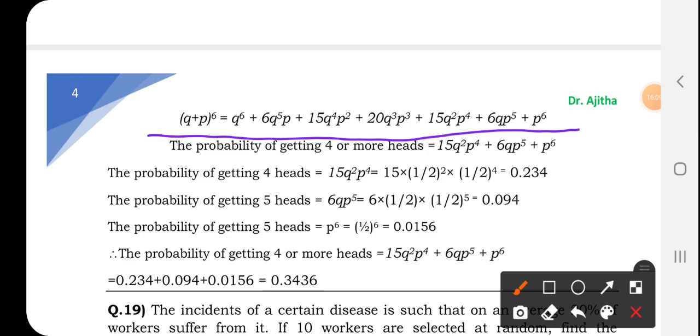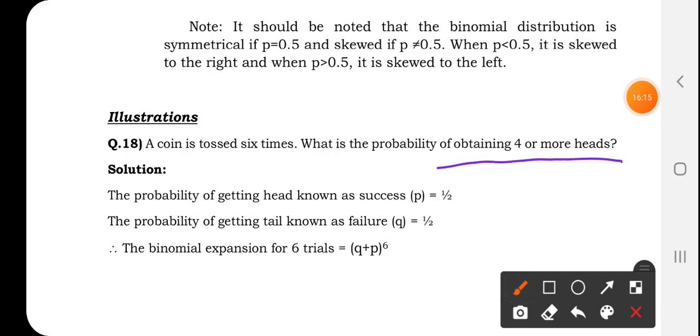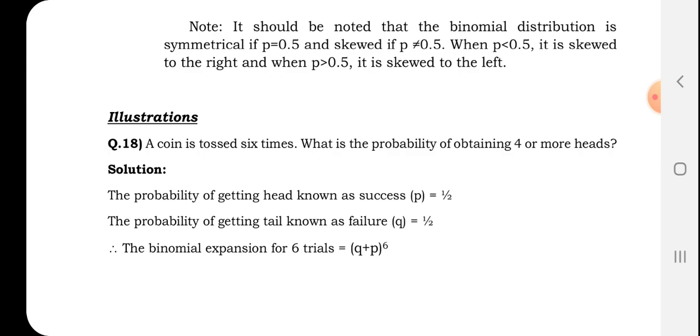Once you have found the expansion, what is the question asked? What is the probability of obtaining 4 or more heads? 4 or more heads means what? Head is your p. Tail is your q. 4 or more heads means p4, p5, p6 should come. So these terms you have to find the solution for.